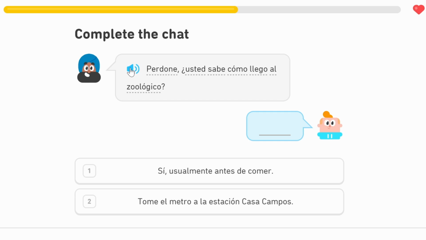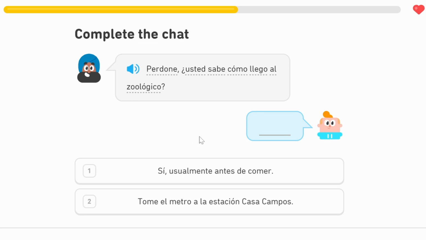Perdone, ¿usted sabe cómo llego al zoológico? Here we're using usted, which is a formal way of speaking in Spanish. Because we're using usted, sabes, which is do you know, becomes sabe. Usted sabe, do you know, cómo, how, llego, arrive, how to get to, al, again a and el, to the, zoo. So, excuse me, do you know how to get to the zoo? And this person's saying it in a formal manner.